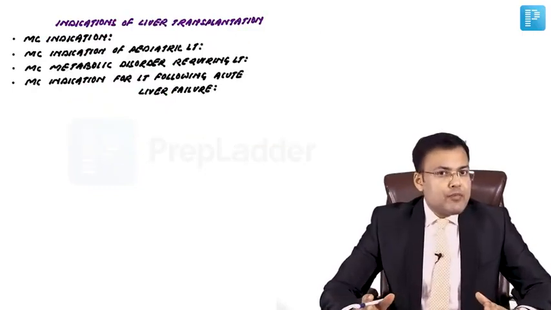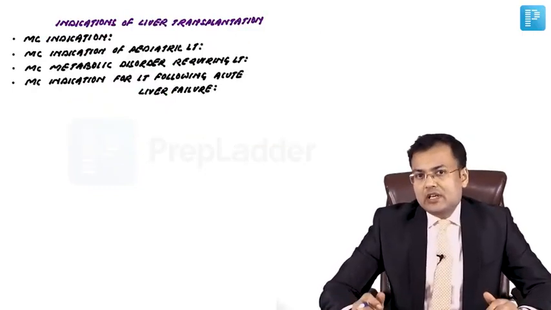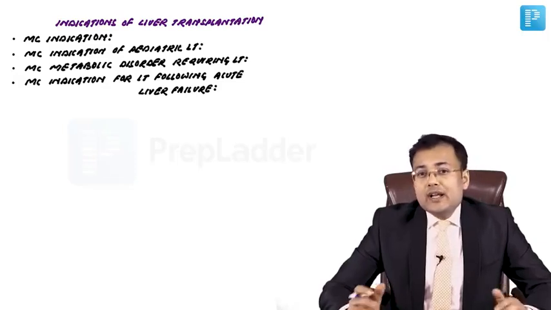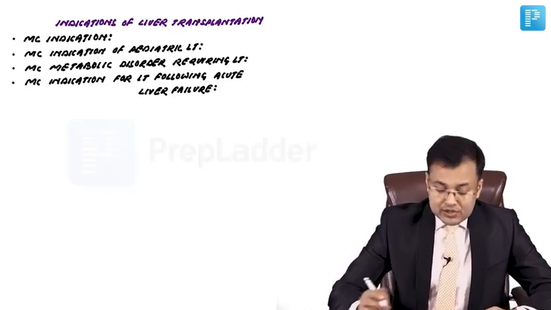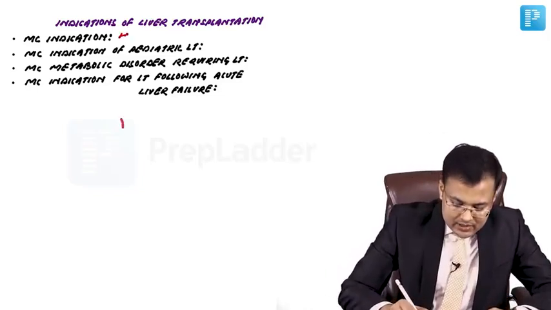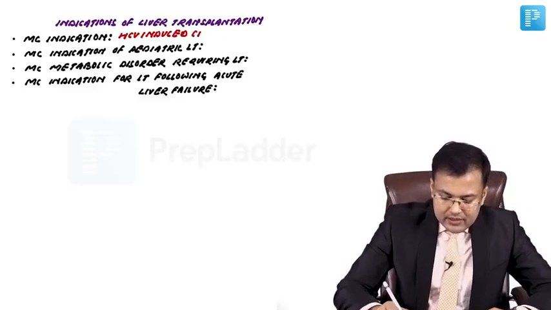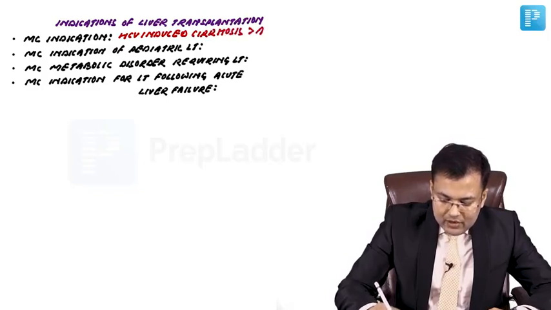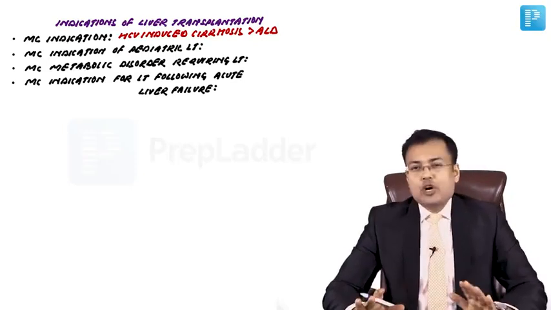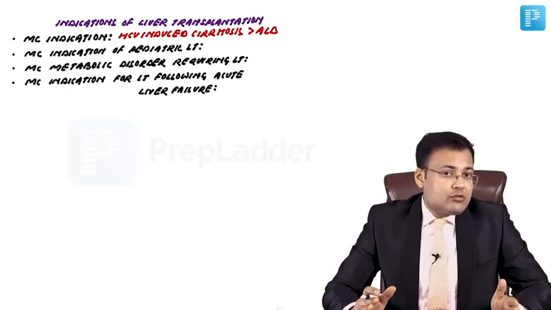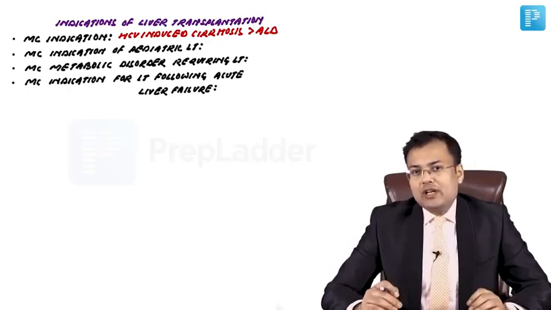Now we are going to discuss important questions related to liver transplantation. One question which is frequently asked: what are the indications of liver transplantation? So what's the most common indication? It is HCV induced cirrhosis, that's hepatitis C virus induced cirrhosis, followed by alcoholic liver disease. Most common is not alcoholic liver disease. It is hepatitis C virus induced cirrhosis followed by alcoholic liver disease.